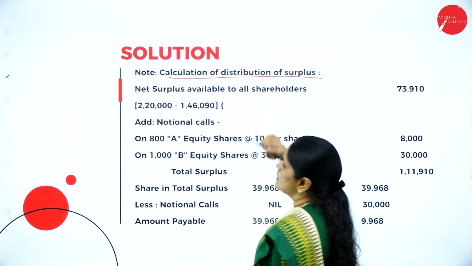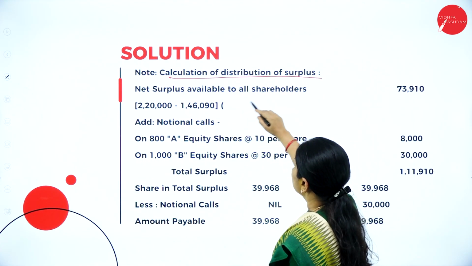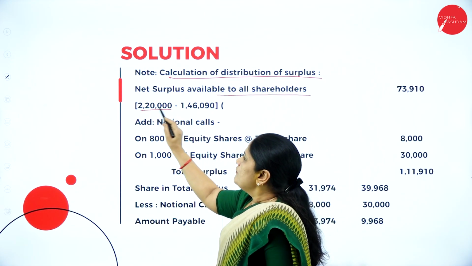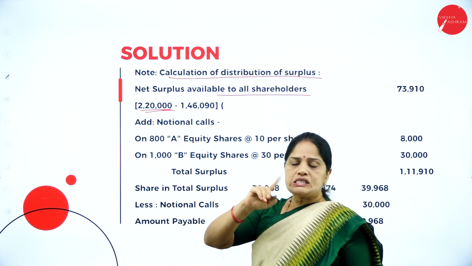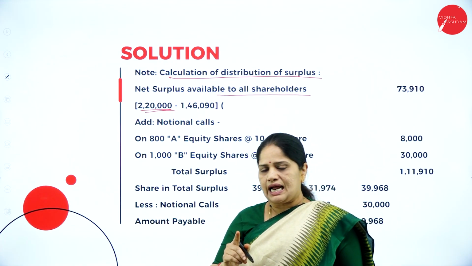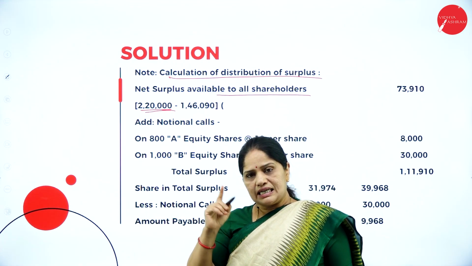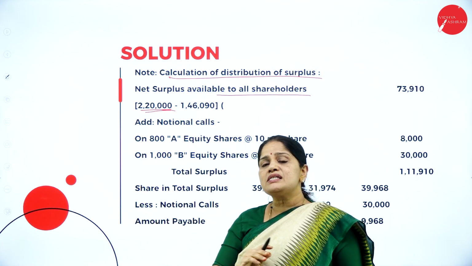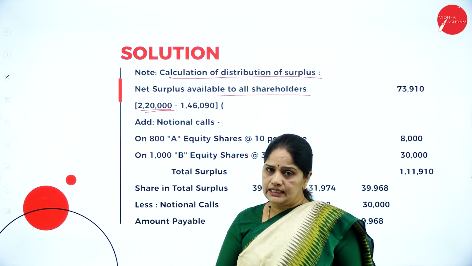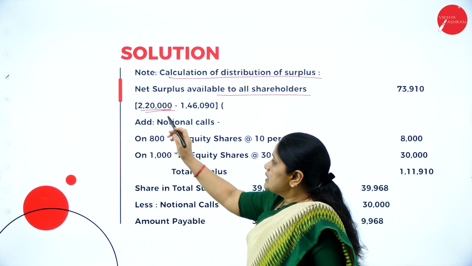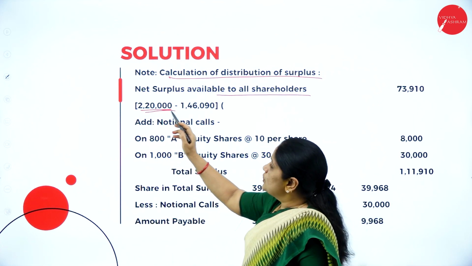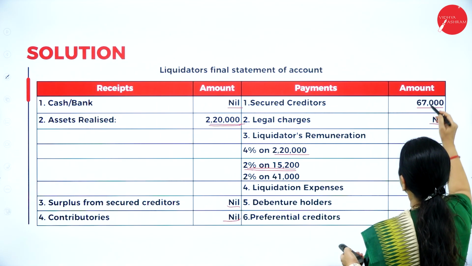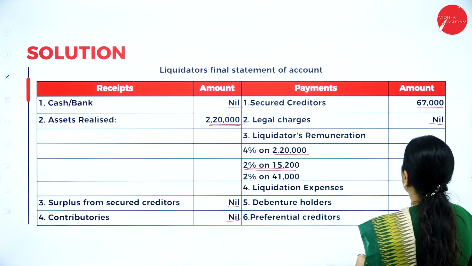So the calculation of distribution of surplus. What is the distribution of surplus? The net surplus available to all the shareholders. Since the preference shareholders don't have any preferential right, I will consider it as an equity share, and I will be distributing the surplus equally among the various categories of shares. Now, what is the value of asset realized? 2,20,000.